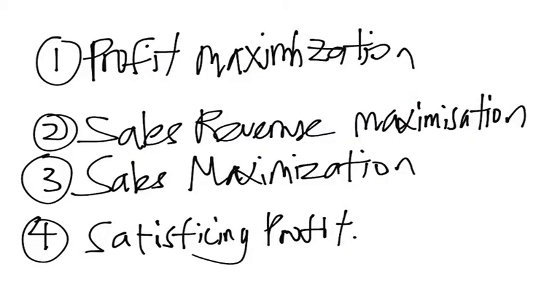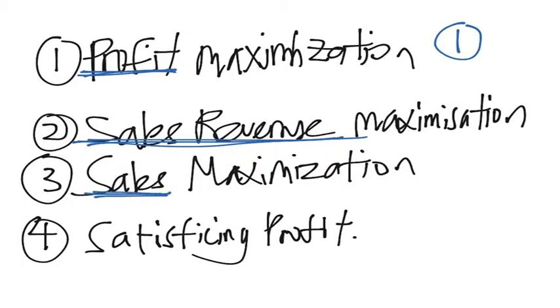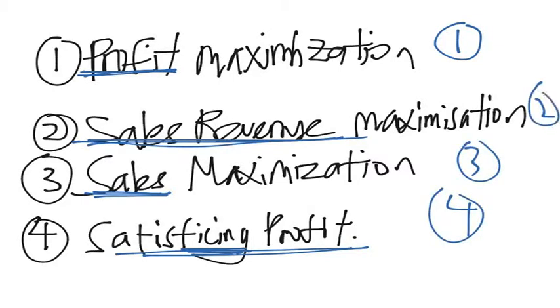Okay? So, these are the things that you may come up with. First of all, these are the four most common things that firms do. One is they maximize profit. I'll go into details later. Number two is they maximize sales revenue. Number three is they maximize sales. Okay, and lastly, we call it satisficing profit. It's satisficing, not satisfying. Satisficing profit. Okay, so it's 1, 2, 3, 4. These are the four most important things that you will see.